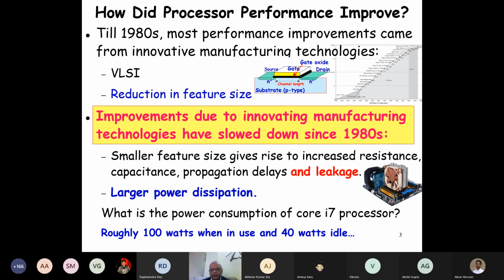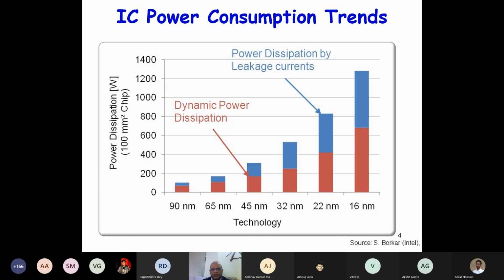You can see hot air coming out from your laptop or desktop, and that's the fan which is operating. The speed of the fan becomes very high if the chip gets hotter, but still we are not able to contain the heat.